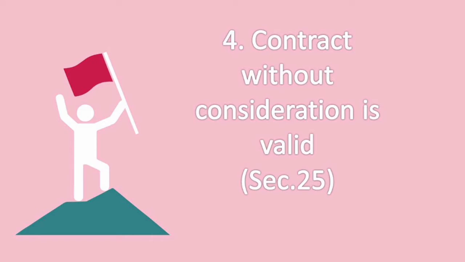So, you know that in a contract there should be consideration. A contract without consideration is void. Remember, in a contract two persons will be there. Assume that A and B both should get consideration. It is something in return, and this consideration should be lawful. So without consideration, a contract is void.